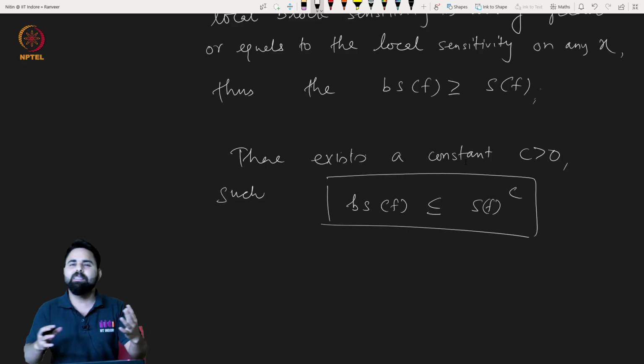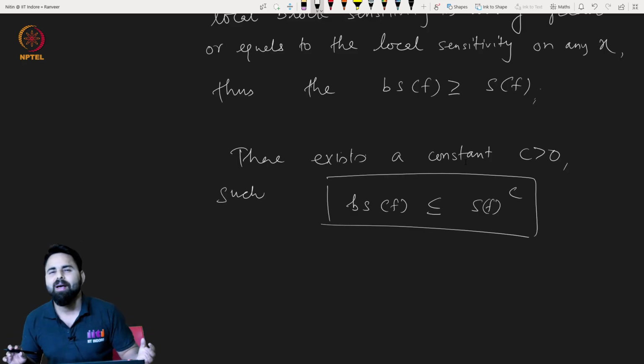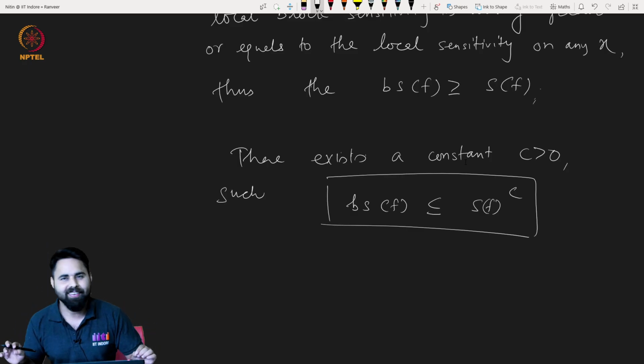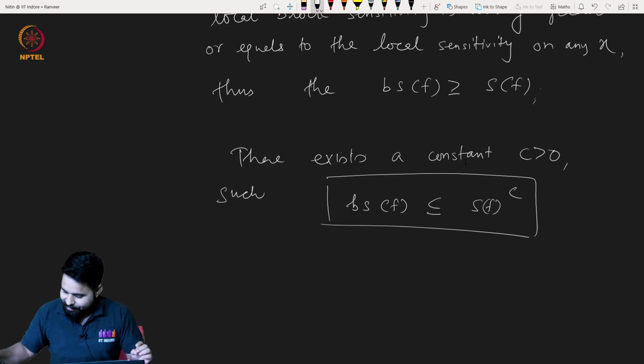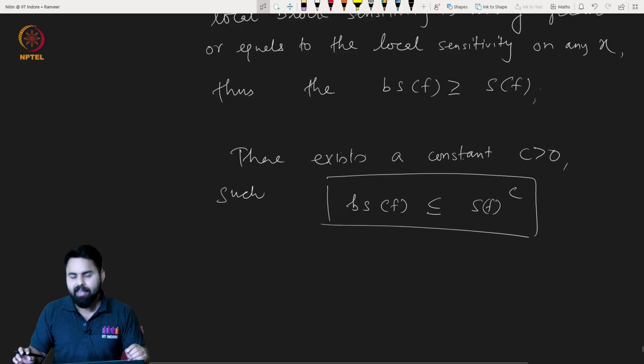This conjecture was settled recently in 2019 by Hao Huang.